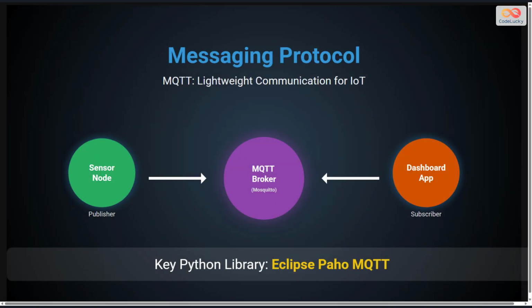IoT devices need to communicate. MQTT is the industry standard protocol for this because it is extremely lightweight. It works on a publisher and subscriber model. A sensor publishes data to a central broker, and other devices subscribe to receive that data. The Eclipse Paho library is the go-to tool for implementing MQTT clients in Python.